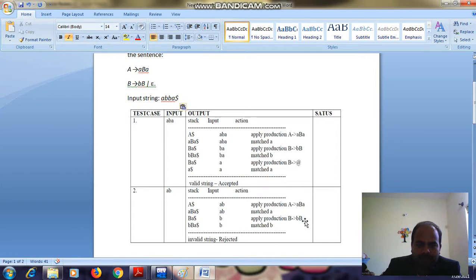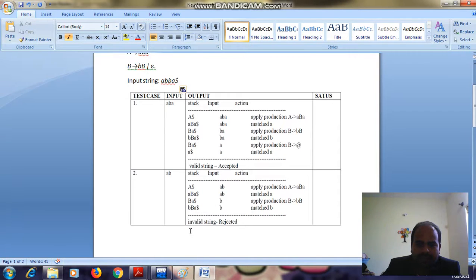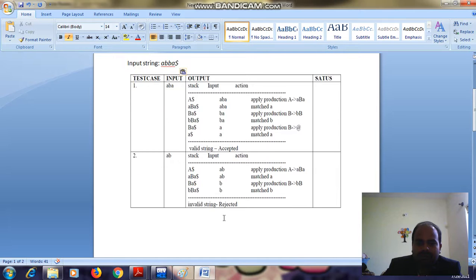Apply production B generates bB, then b matches. But in the stack, Ba is left and the input is null, meaning it is rejected. If only dollar is left in the stack and nothing is left in the input, as in the previous example, then it is accepted. But this does not happen in this second input, so it is rejected.